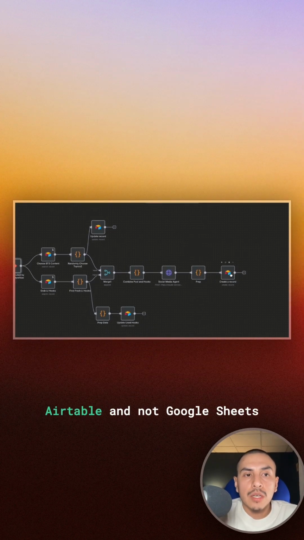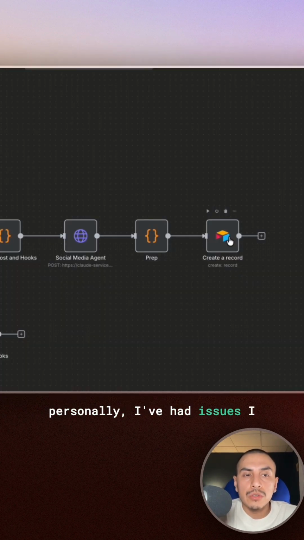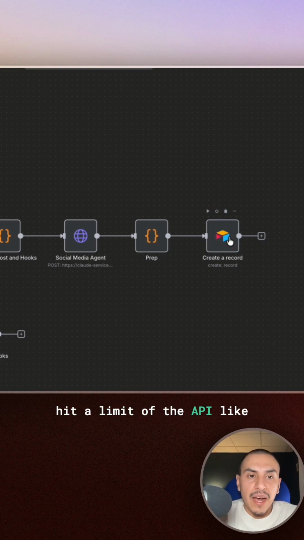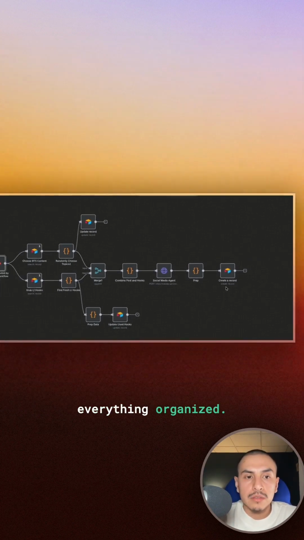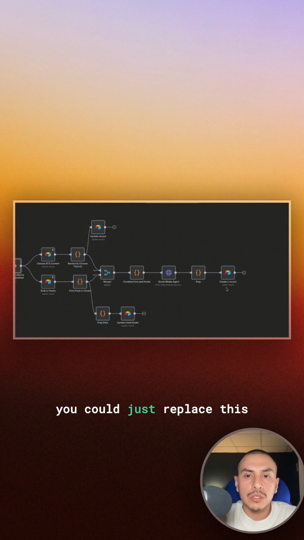Why am I using Airtable and not Google Sheets? Personally, I've had issues. I started using Google Sheets. It's free, but sometimes I would hit a limit of the API, like just hitting too many records at once. So I just switched. Airtable for me just works and never gives me any issues, and it just keeps everything organized. A little better for me. But you could just replace this with a Google Sheets, for example, if that works for you.